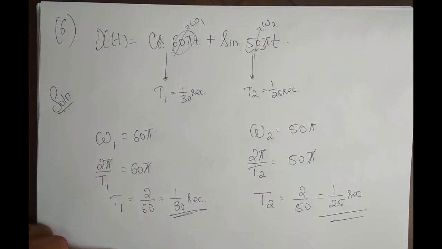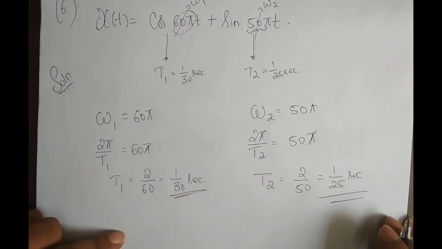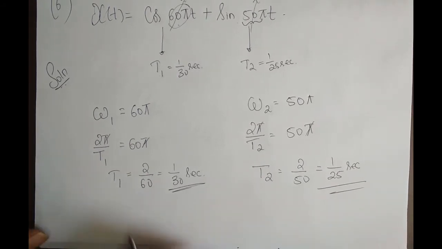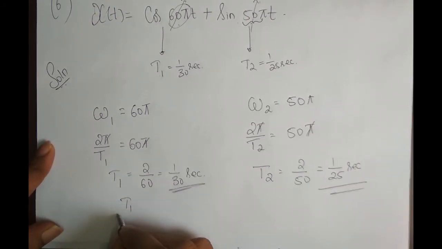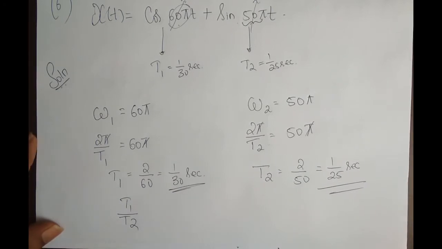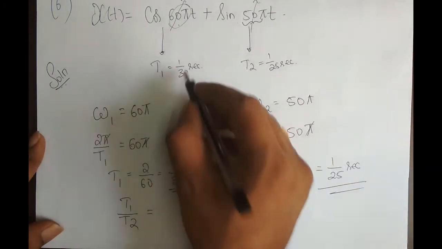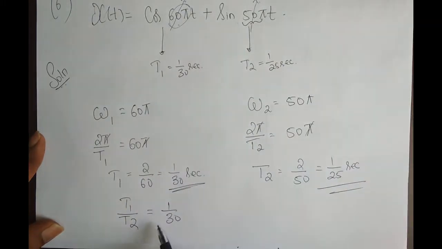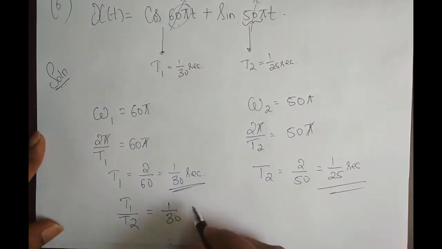What is the next thing I need to do? I have to check the ratio to see whether the summed up signal is periodic or not. So t1 by t2. T1 is 1 by 30 and t2 is 1 by 25. So dividing by 1 by 25, I can write it as 25 by 1, right?